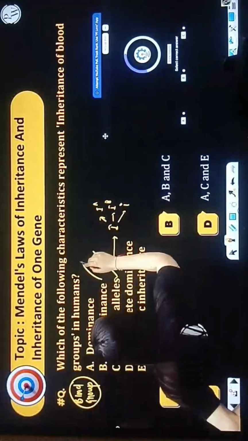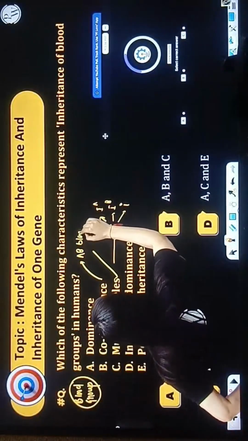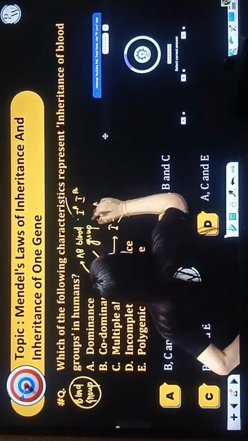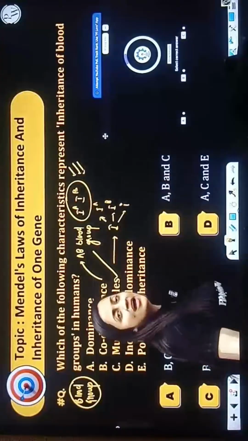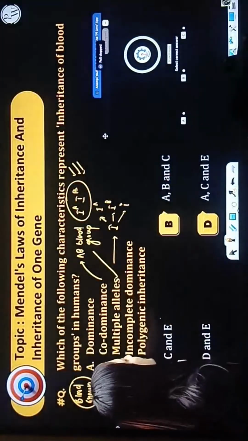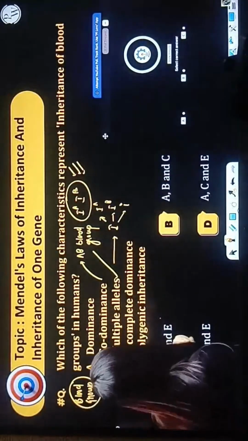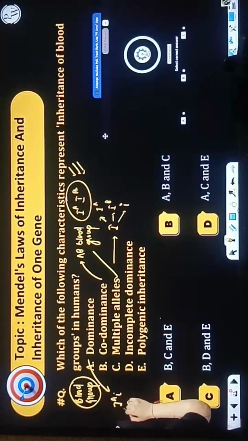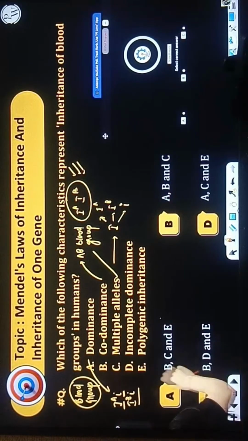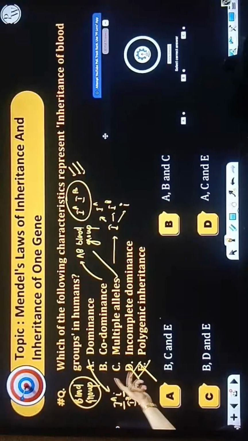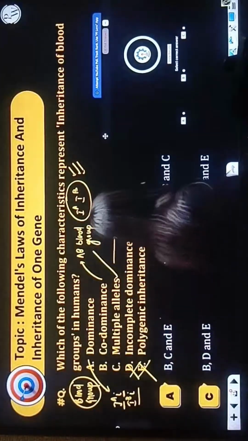Now, do we have codominance? Obviously, my blood group, AB blood group, is having codominance. So IA and IB are both present on the antigen, both showing themselves. This is another thing we have to remember. Dominance-recessive relationship is also there, like this one is dominant, this one is recessive. Do we see polygenic inheritance? No. Do we see incomplete dominance? No. So what is going to be my correct answer? ABC.